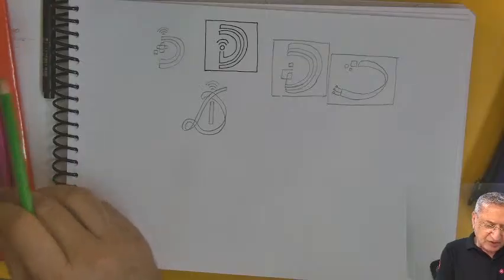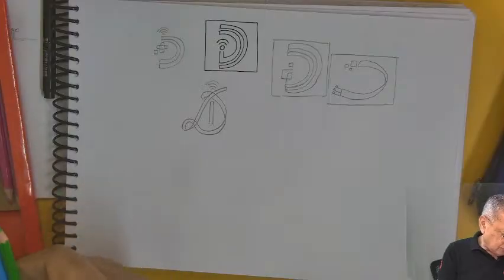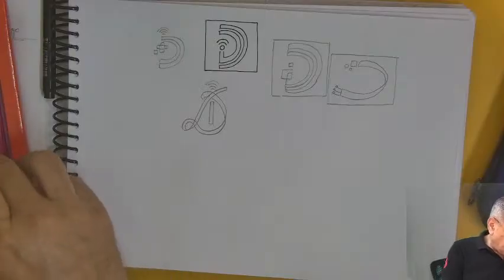If there is no restriction of color, you can use still three colors.